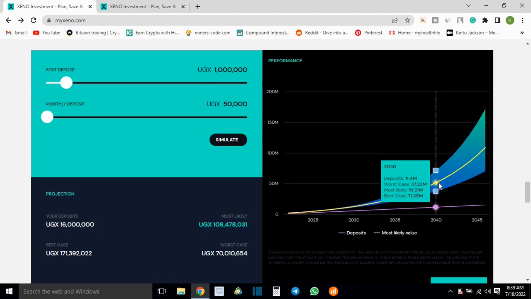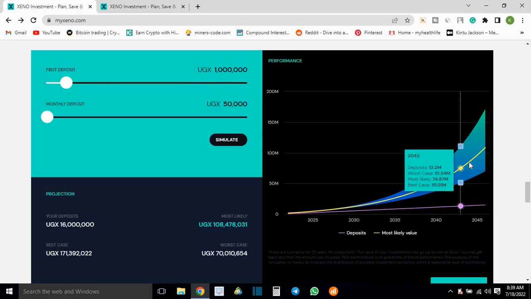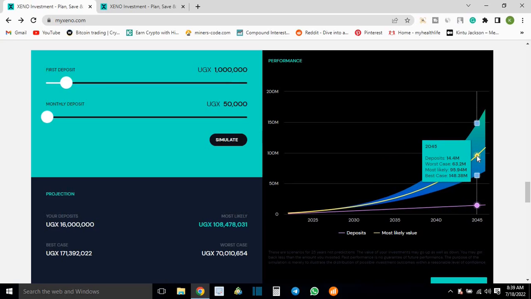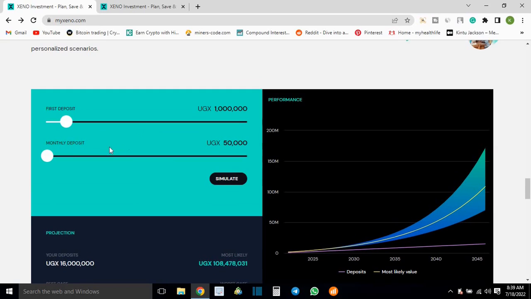So the best case scenario is if all goes well, the markets favor them and they're investing your money and getting good returns, you will have 71.38 million. So the curve goes on like that. By 2045, worst case scenario you will have 63 millions. Most likely the average is 95 millions and 148 million as the best case scenario, right? So this is if you are putting in 50,000. So let's say you're the lowest earning person.